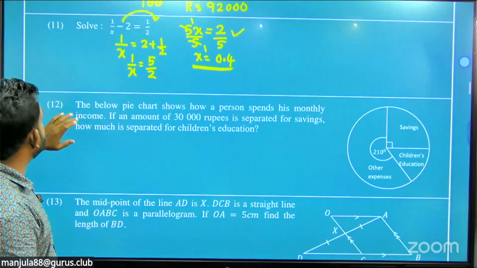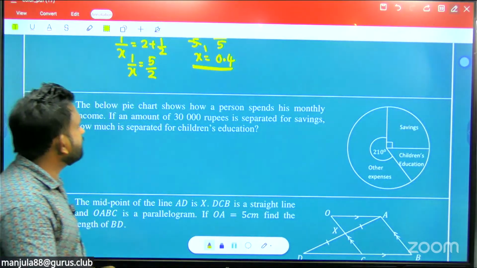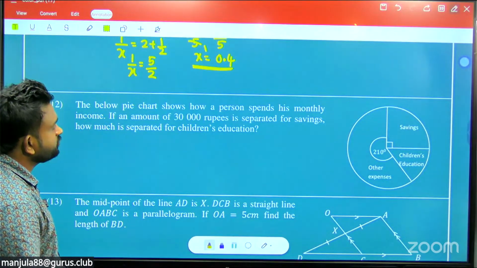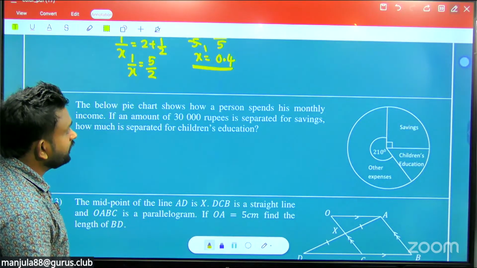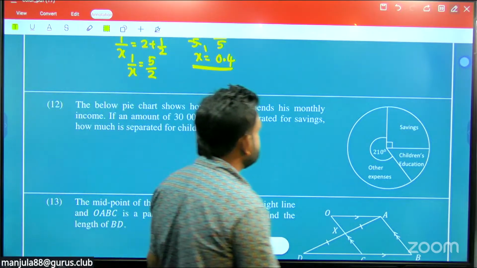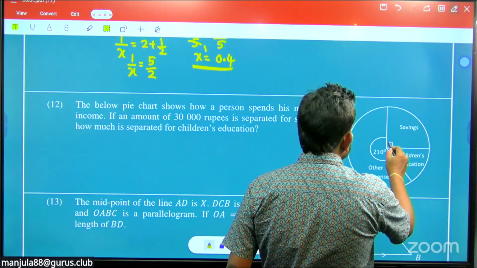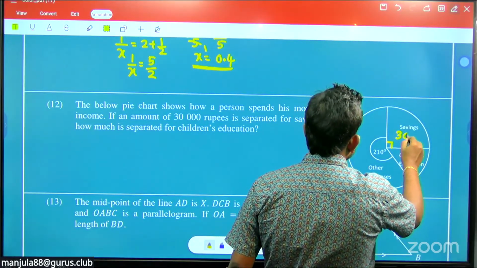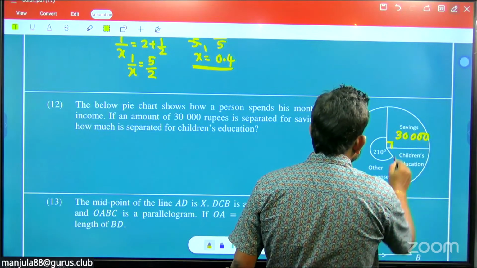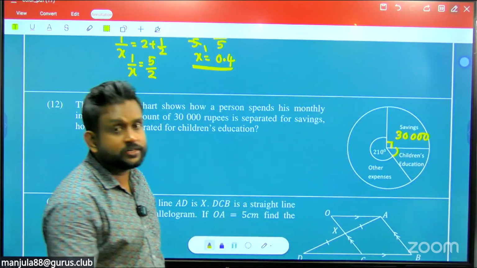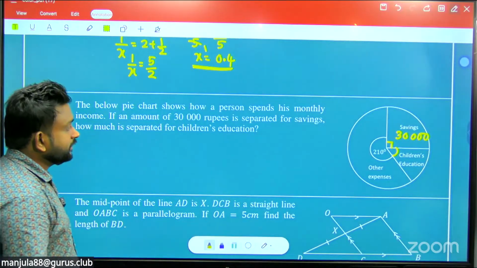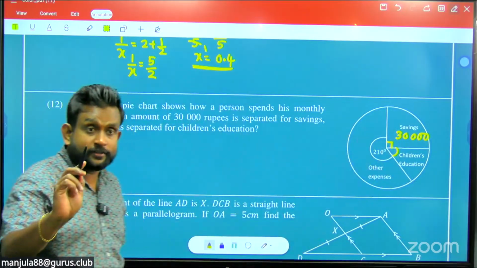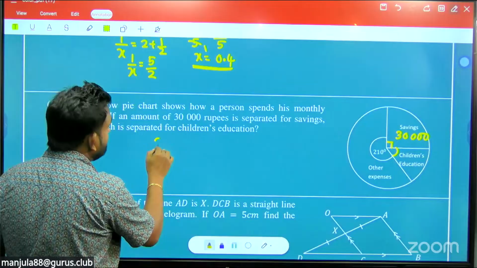Right, question number 12. The below pie chart shows how a person spends his monthly salary. If an amount of 30,000 rupees is separated for saving, how much is separated for children's education? Saving is 90 degrees, so that is 30,000. They are asking about children's education, so you have to find the children's education angle. How to take that angle? You have to add all the angles to 360, so you can find out that angle.